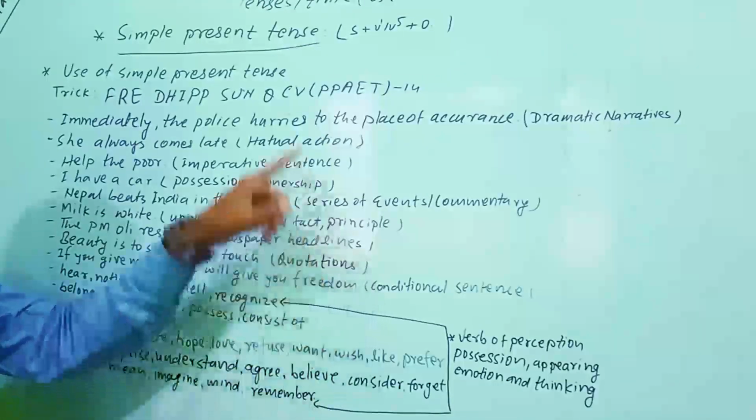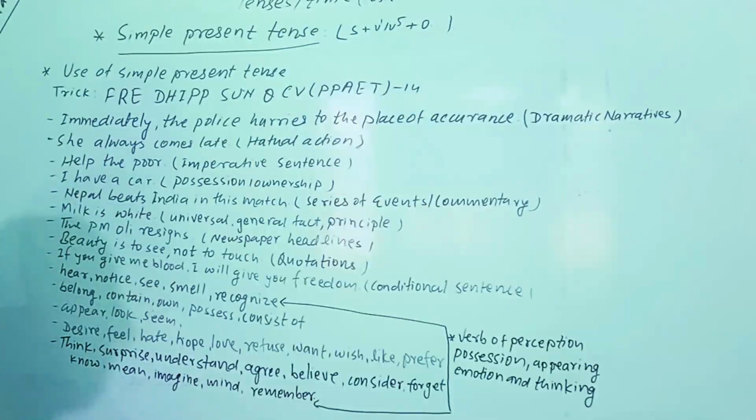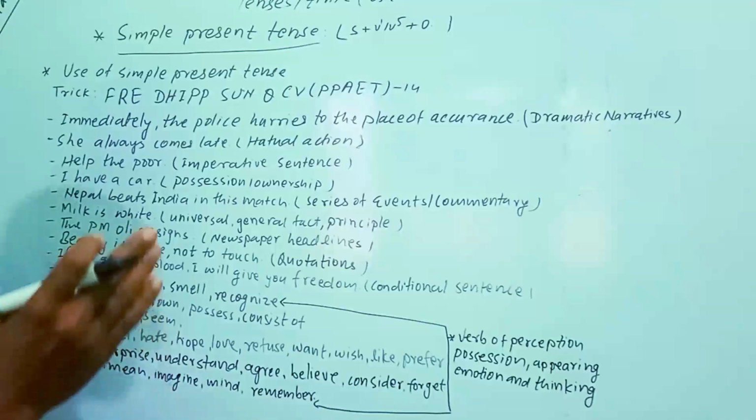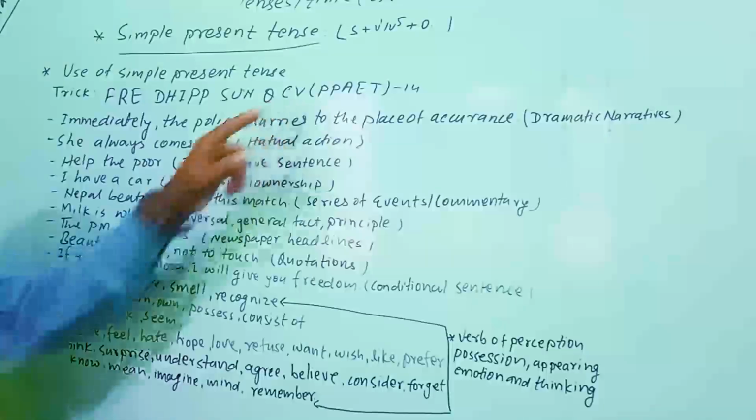So here C indicates conditional sentence. I have written here conditional sentence. You know very well that in a conditional sentence of type 0 and type 1, the simple present tense is used. Now after that comes be.